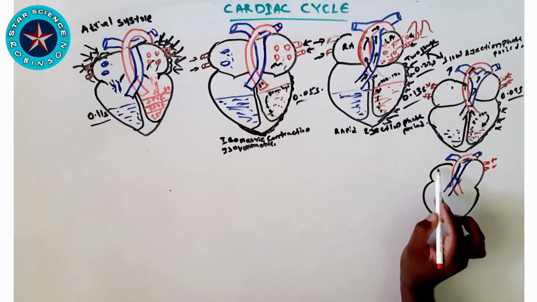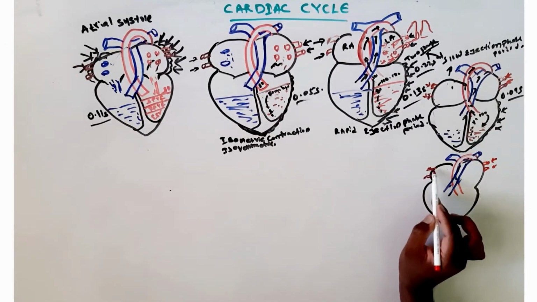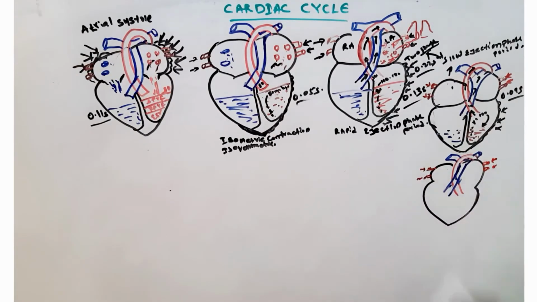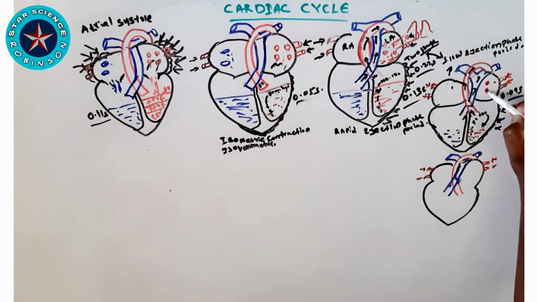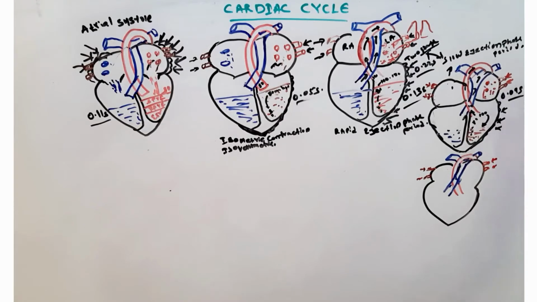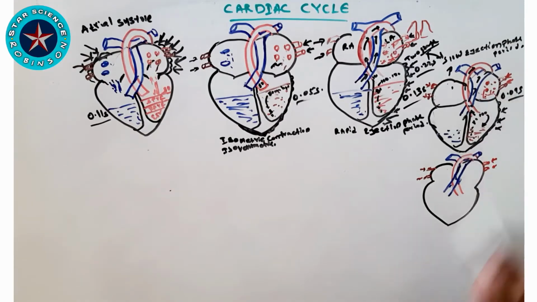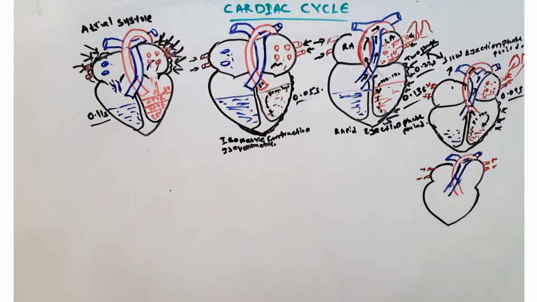Both atria are getting filled, and since the pressure in the ventricle is still high, there is no opening of the atrioventricular valve.